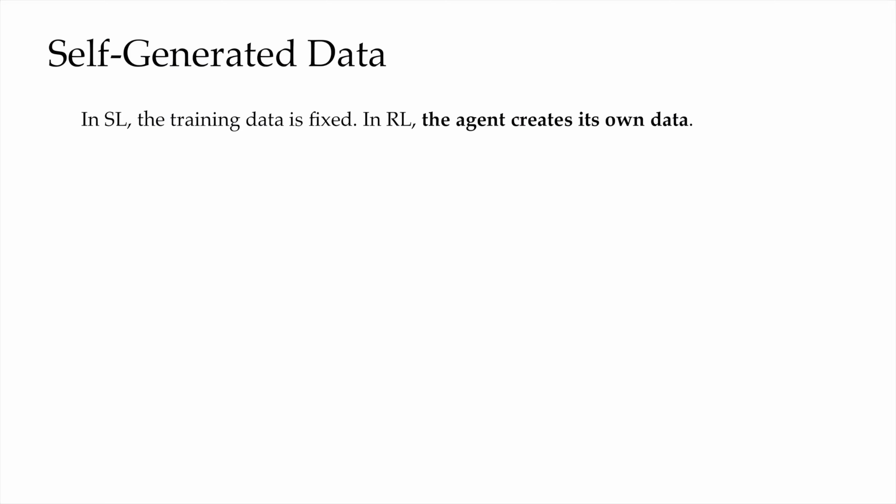Second challenge is self-generated data. In supervised learning, the training data is fixed. It doesn't change with the model. In RL, the agent creates its own data, and that sets up a dangerous feedback loop.